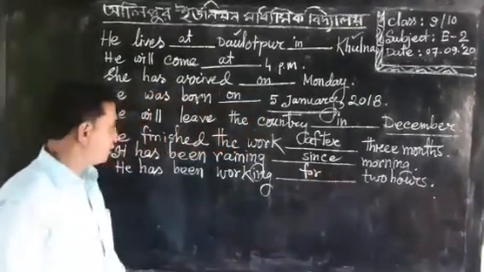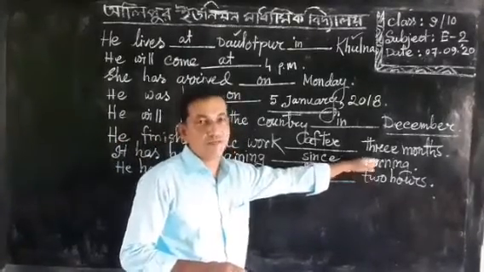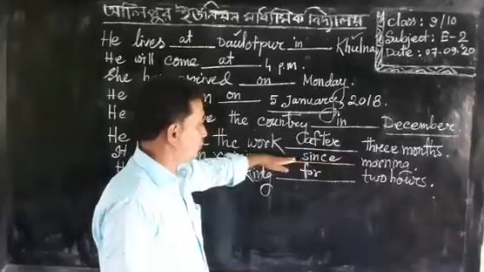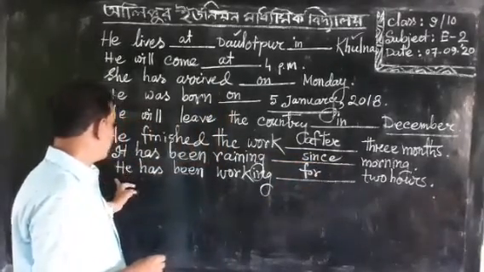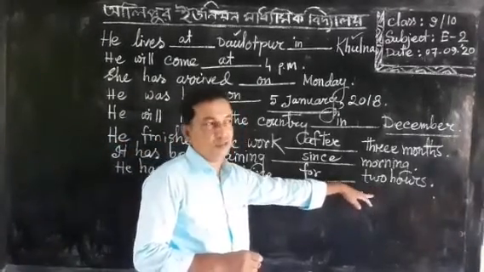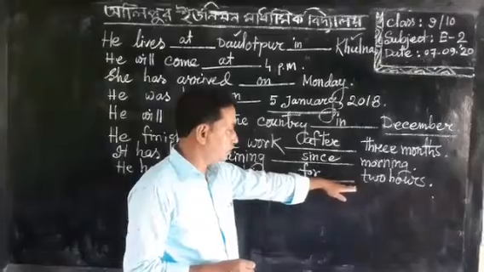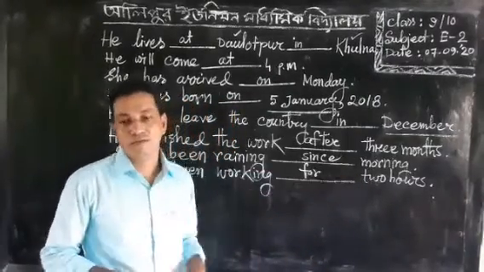It has been raining since morning, because this is the fixed time. And the second one, he has been working for 2 hours. This is not a fixed time, it is a period of time, so we have written for before that time.